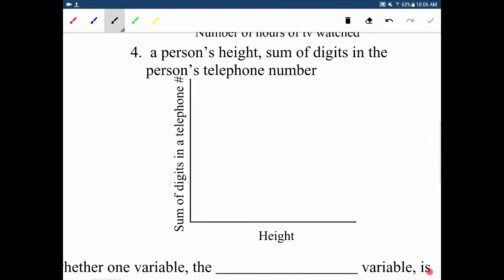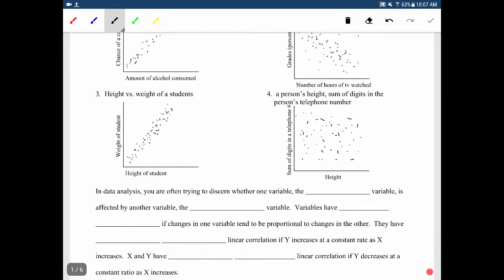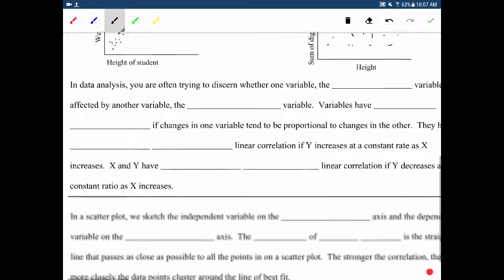But then we've got something like this, where we take a person's height and the sum of the digits in their telephone number. Well, the two things aren't related, right? So what you're going to see is just a bunch of dots all over, and there's not really going to be a pattern at all. It's just going to be a mess of dots with absolutely no pattern whatsoever. Now we're going to talk about how we can measure things of this nature.